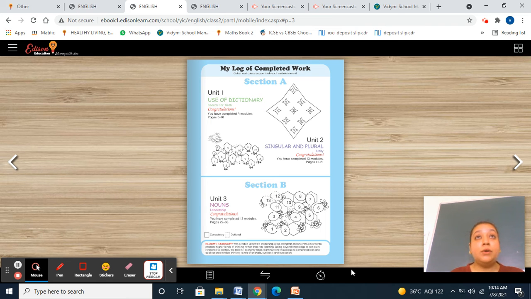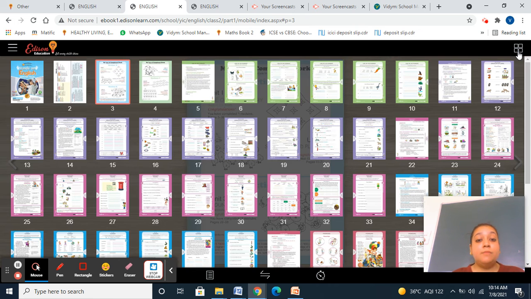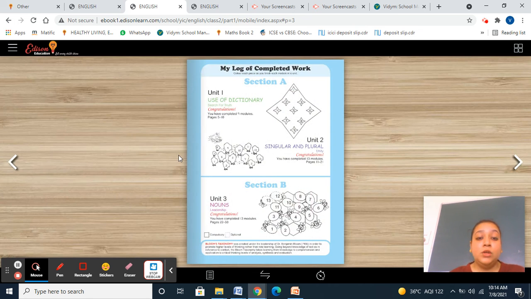Now we are talking about the types of noun, how we can classify and differentiate between nouns. Today we are going to learn two types of nouns: proper noun and common noun. Please take out your books and get ready with your stationery, everyone.